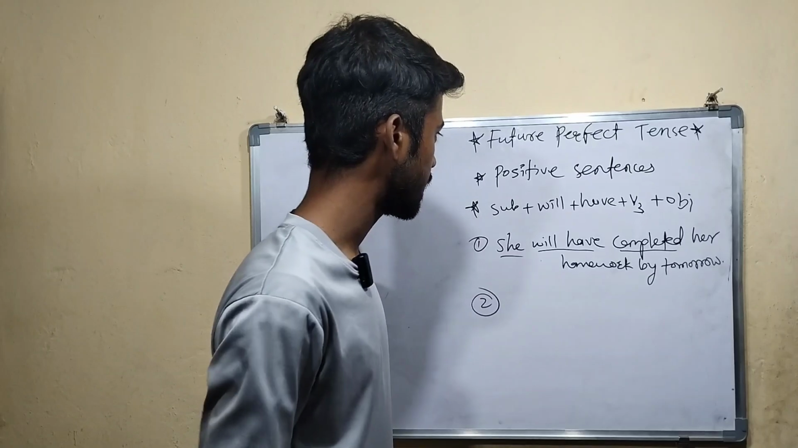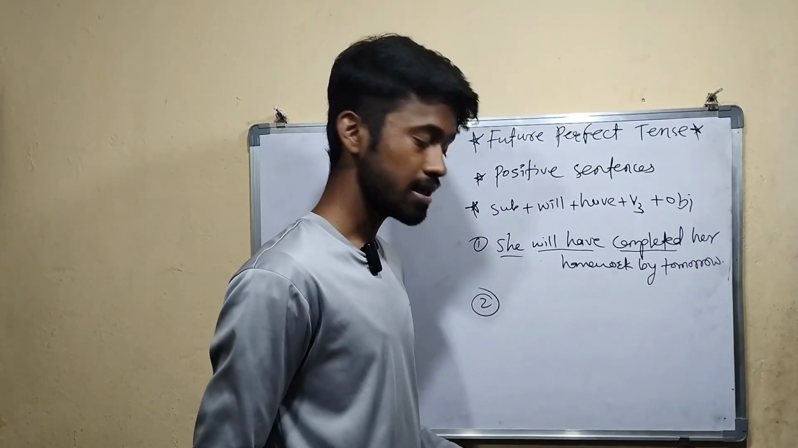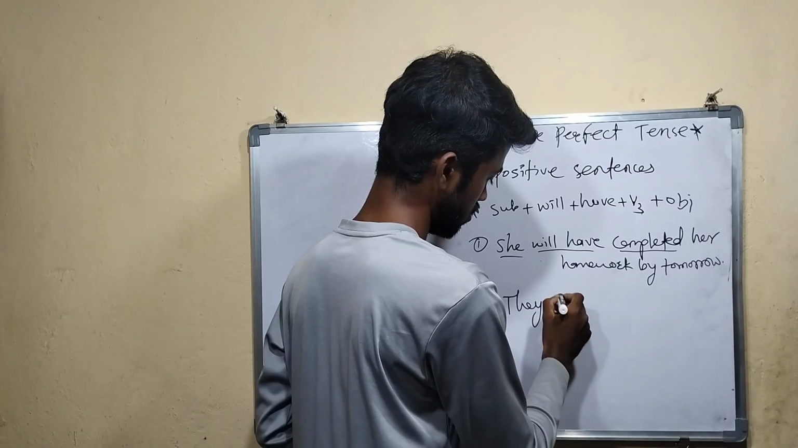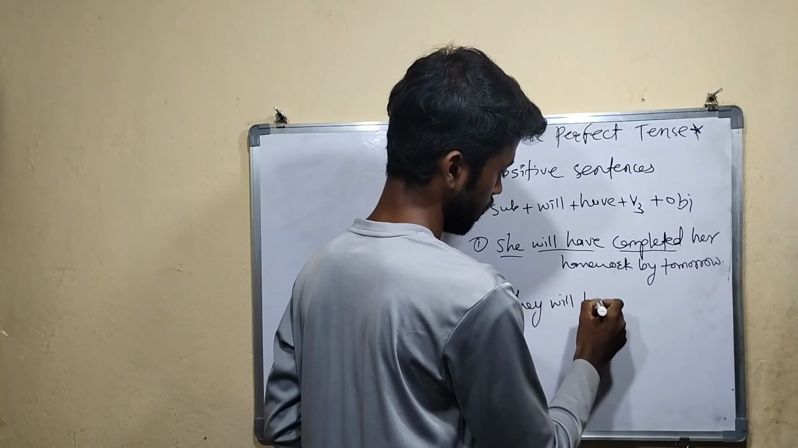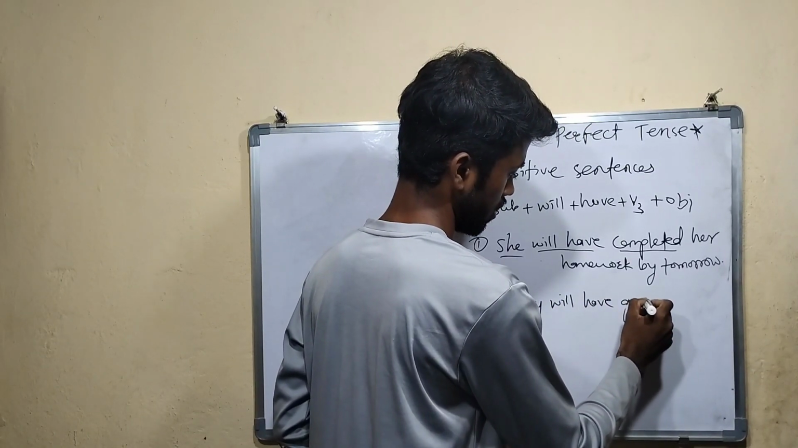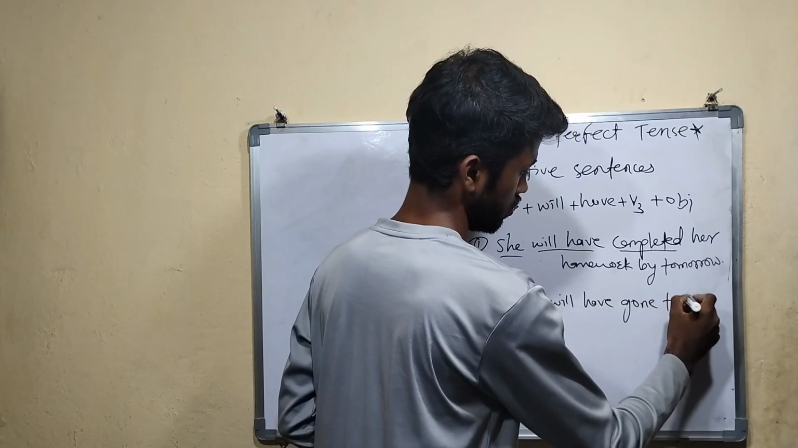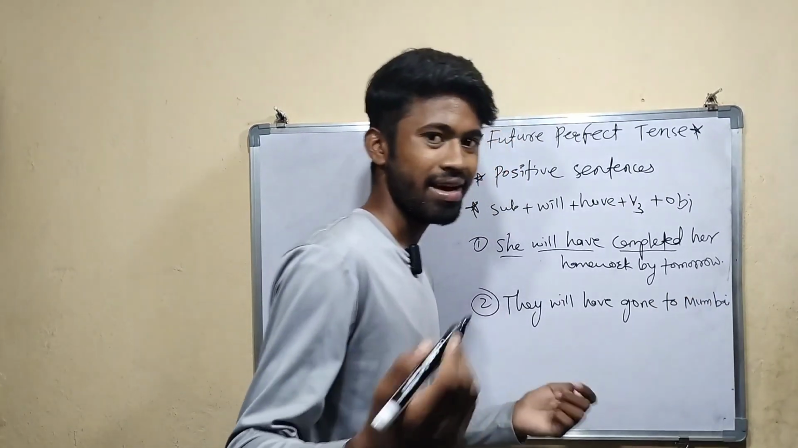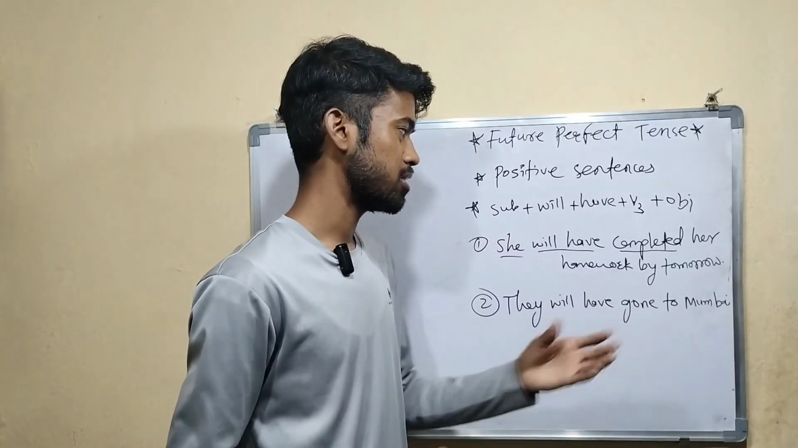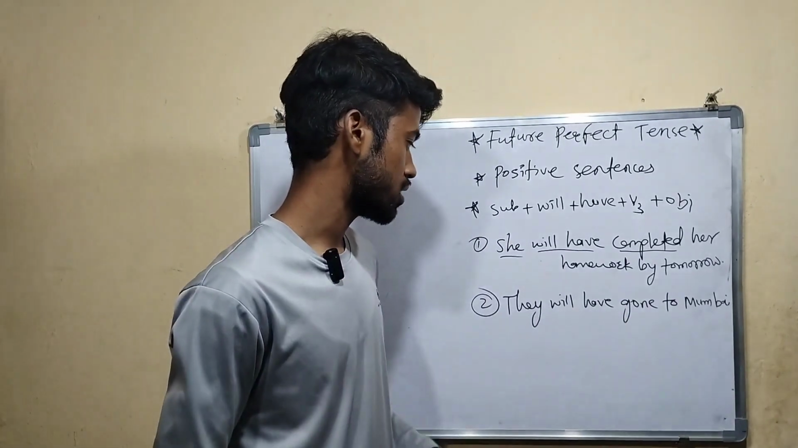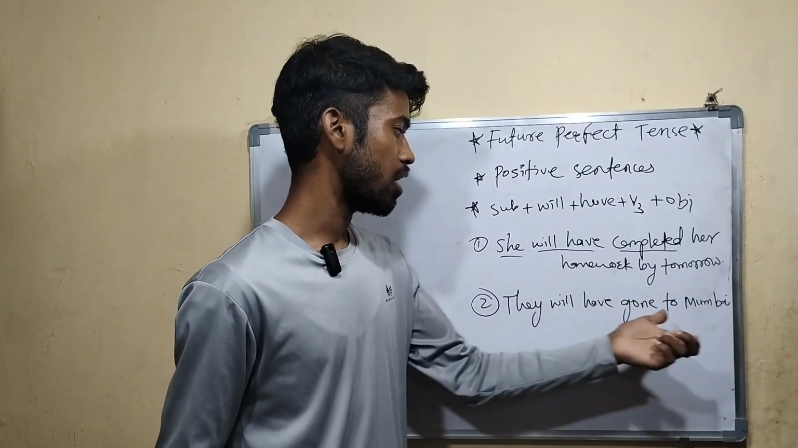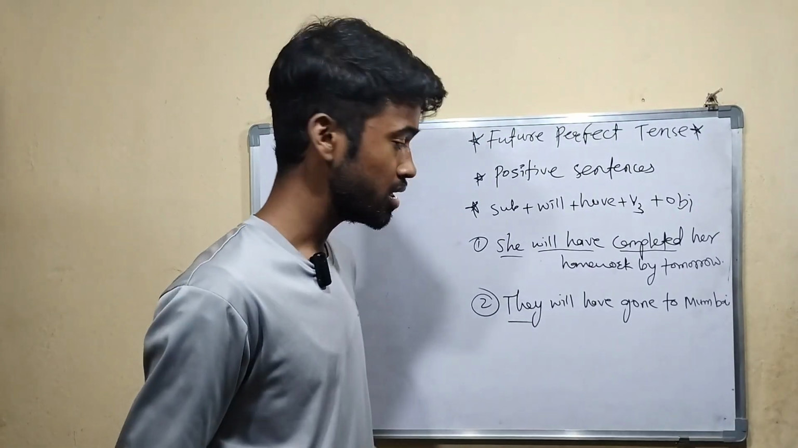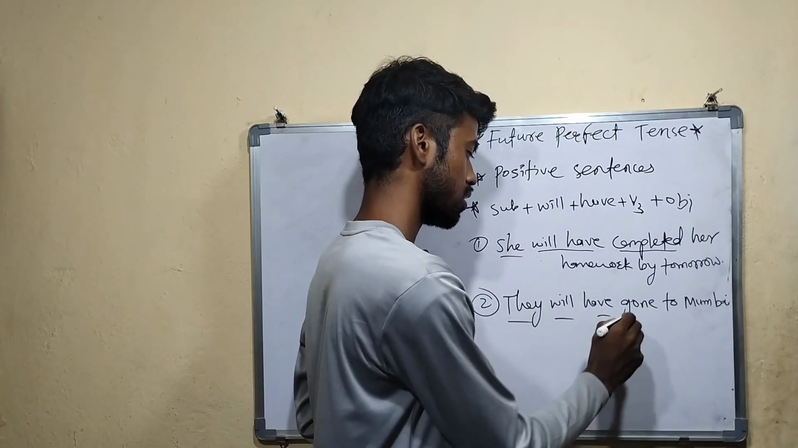Now let's see the second example. The second example will be: they will have gone to Mumbai by 5 o'clock, or you can specify any time which is in the future, right? What is the sentence? They will have gone to Mumbai. Now what is the subject? They. This is a plural subject, right? Still we are using the same helping verbs here.